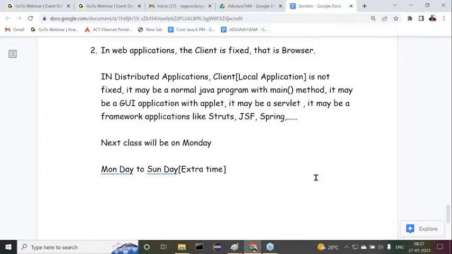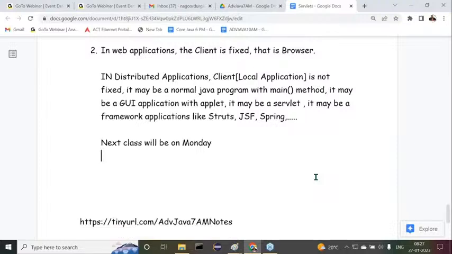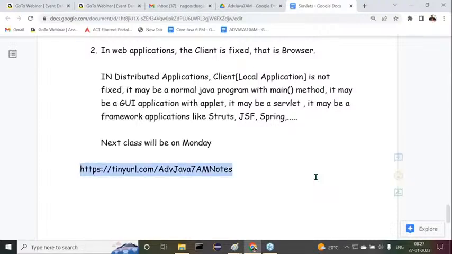These are the schedules, I'm telling you clearly, right? Anyway, whatever it may be, those who are in packages, those who have already taken packages, or those who want to attend for the packages, you must attend the Spring class today at 8:30 to 10. I'm going to take the class, then I'm going to give clarity on what I'm planning and what I'm going to discuss with you. After that, the continuation of the servlet class is going to happen on Monday.